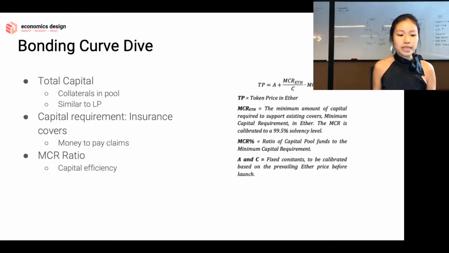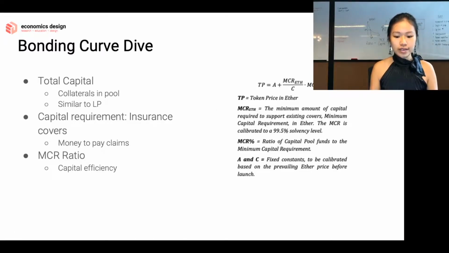Let's look a little bit deeper at the bonding curve. As I mentioned, this is the formula. The price in everything is based in Ether. So the price of the NXM token is A, where A and C are two fixed amounts. And then the MCR is also priced in ETH. It's the minimum amount of capital required to cover the existing covers.